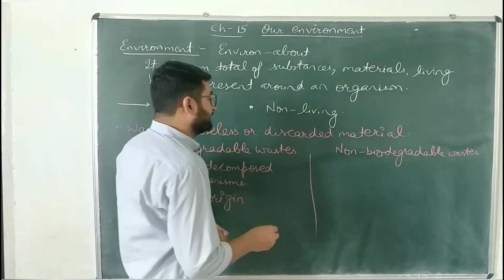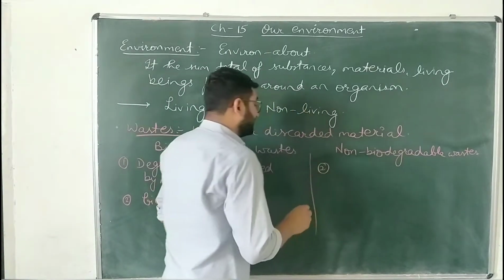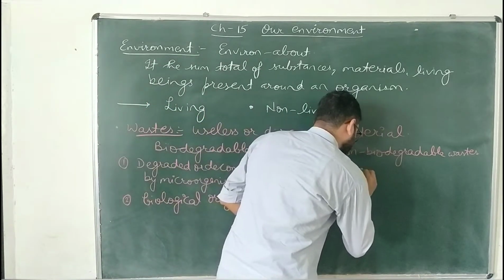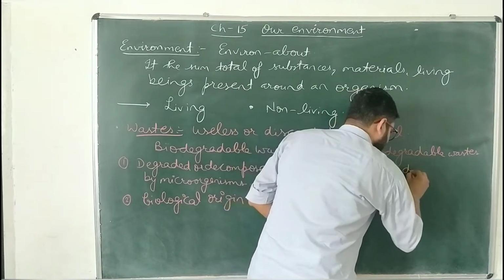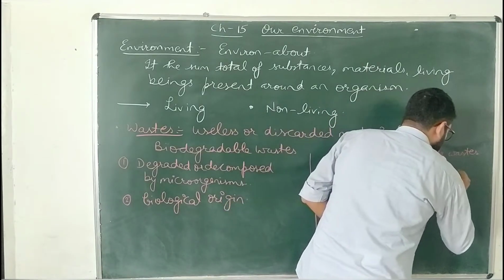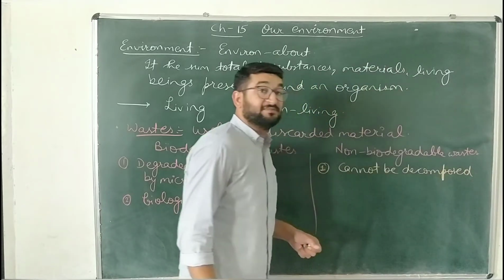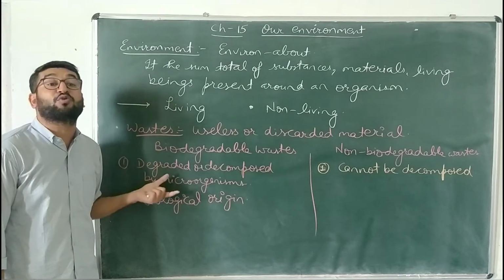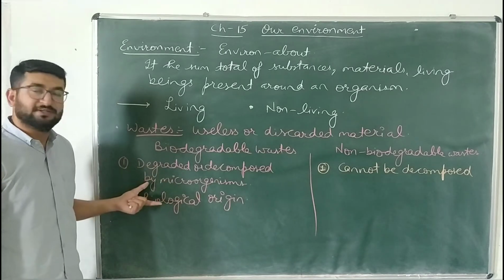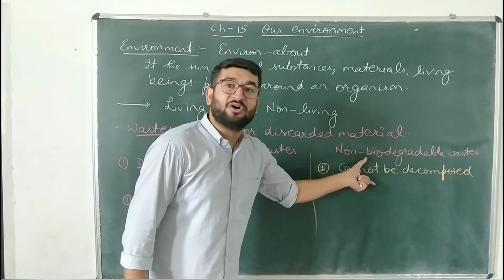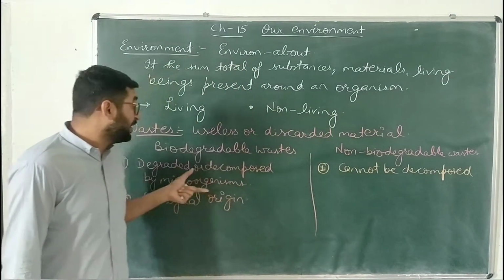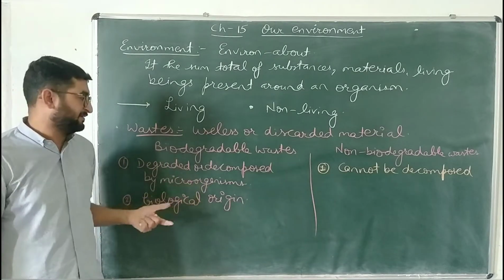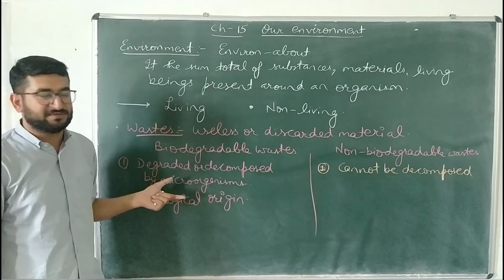Whereas, on the other hand, the non-biodegradable wastes are the wastes which cannot be degraded, which cannot be decomposed by the activity of microorganisms, and those microorganisms which play the role of this degradation are known as saprophytes or decomposers. So they cannot be degraded or decomposed into simple materials, whereas biodegradable wastes can easily be degraded by the activity of microorganisms.